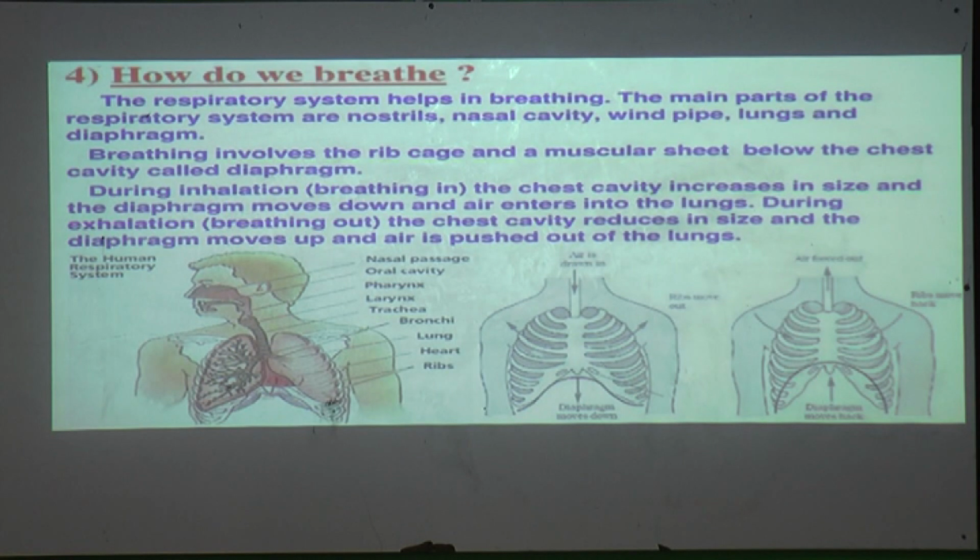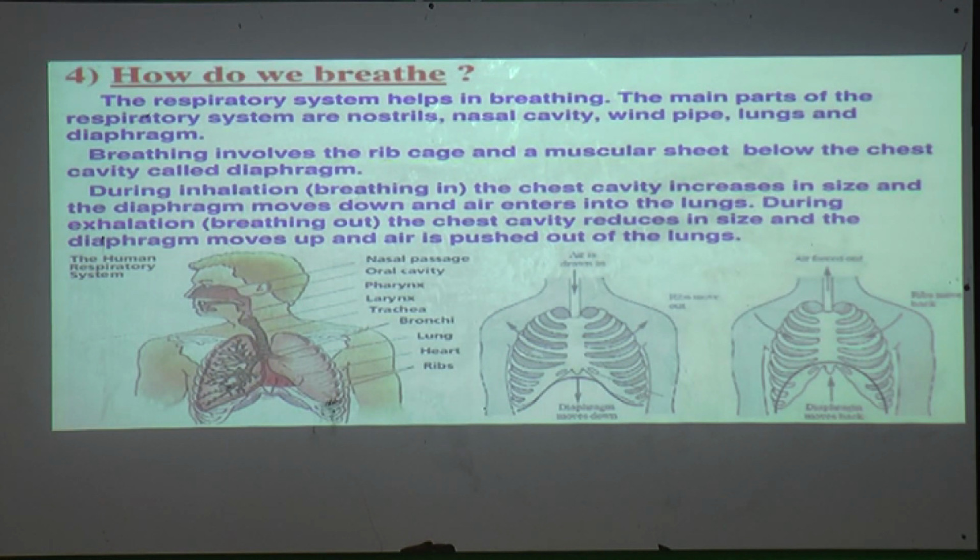The main parts of the respiratory system are nostrils, nasal cavity, windpipe, lungs and diaphragm. Whenever there is respiration or breathing in human beings, the respiratory system helps in breathing.